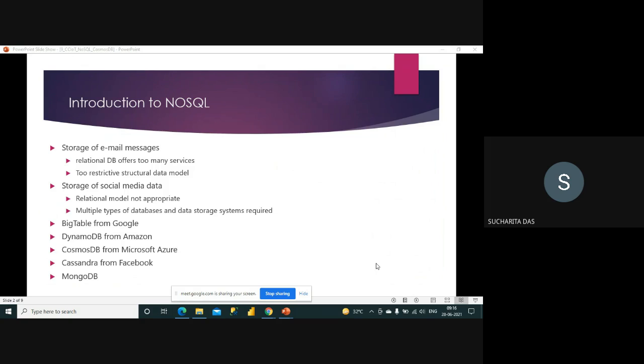Because most of the very important work and communications are done by email messages. Email is almost inevitable in most organizations. So we not only have to work on it, but most of the time we may have to store the email messages, process them, and get some value out of them. So it is important to properly store email messages. Now a relational database has a very restrictive structural data model, which is not suitable for storing email messages.